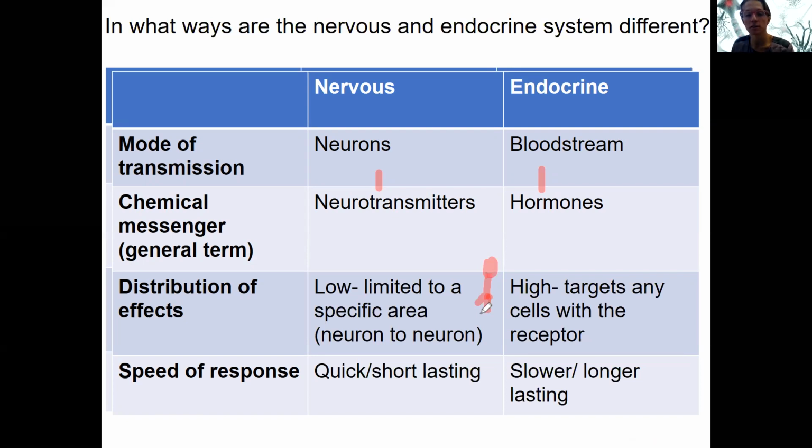Lastly, speed of response. The nervous system is very quick and short lasting, right? So it's one impulse and rapidly done, rapidly over. And then the endocrine response is longer, slower to respond and longer lasting. We'll focus more on this one, but it will make sense eventually why those two are slower as well as different, how long they last in terms of the effects.